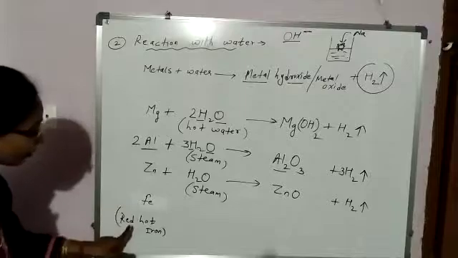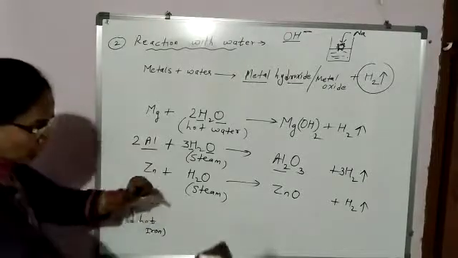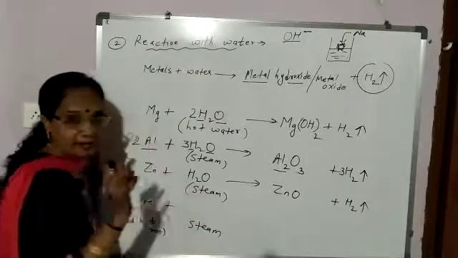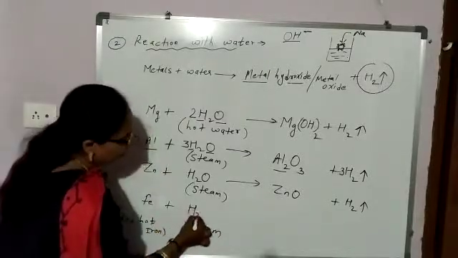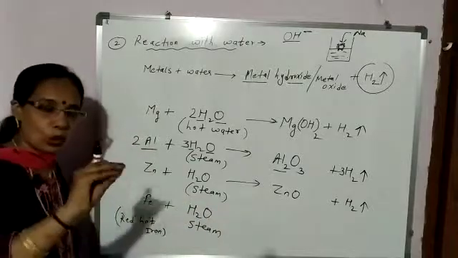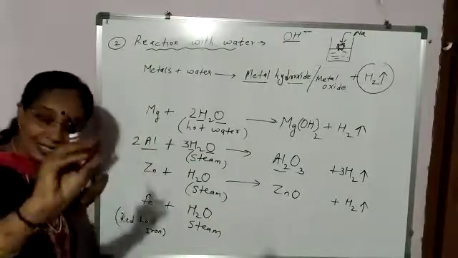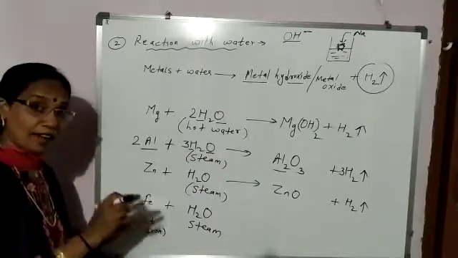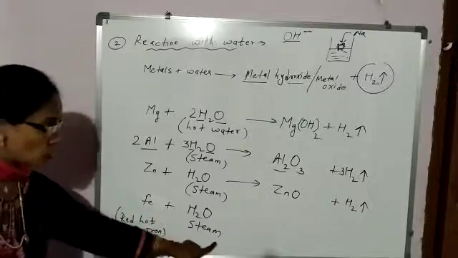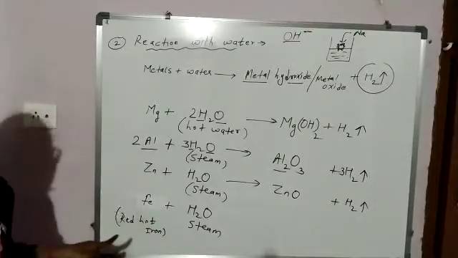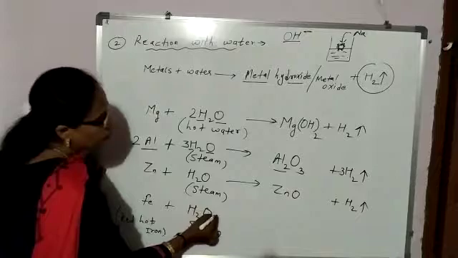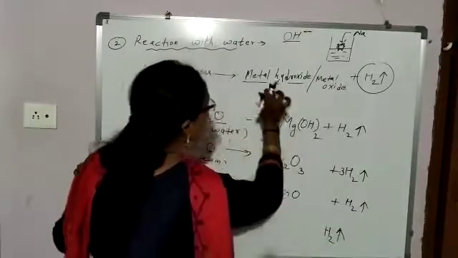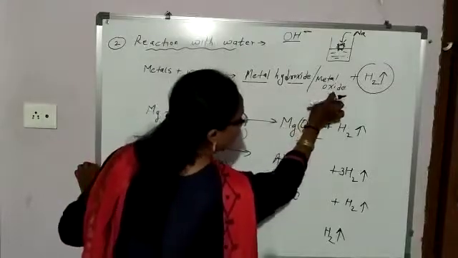So, here, steam is passed through red hot iron, then it will react with it. Otherwise, with cold water or hot water or with steam, it won't react. So, to make it react, what do we have to do? Steam is passed through red hot iron. Then it will react. And which gas is evolved? Same, hydrogen gas. And in place of metal hydroxide, here again what is formed?